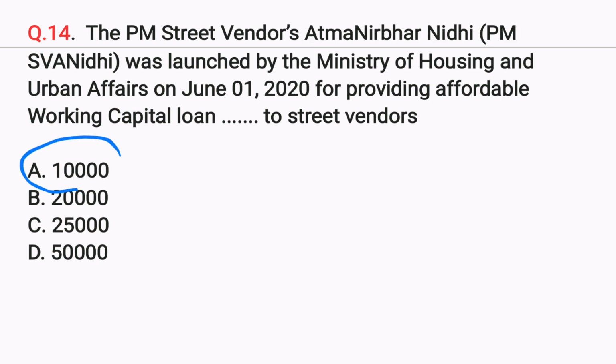The answer is 10,000. And this is a loan. This has to be repaid within a year. And if a street vendor got a loan of some 10,000, whatever interest is charged by the nationalized banks or whatever banks, up to 7% of the interest is given as subsidy to the street vendor directly in his bank account. This is the scheme.